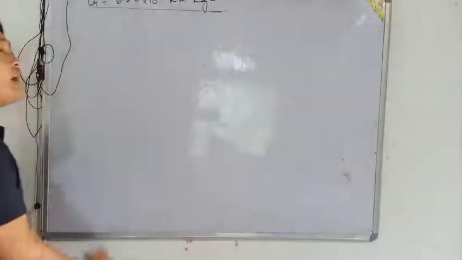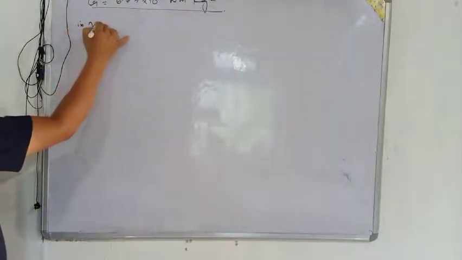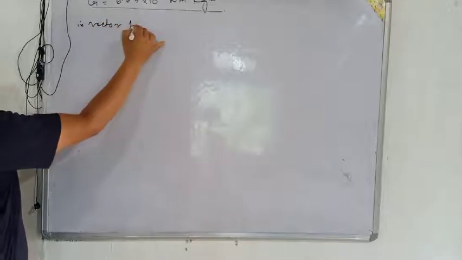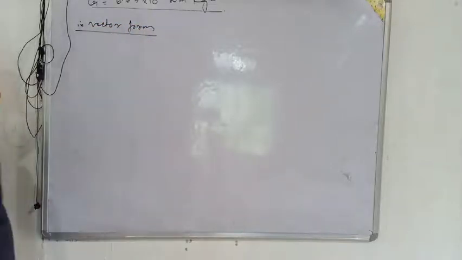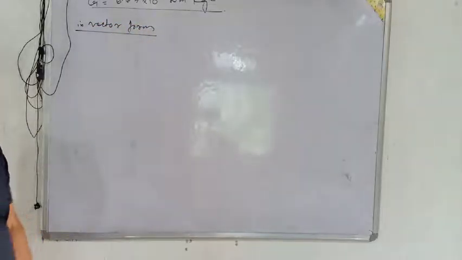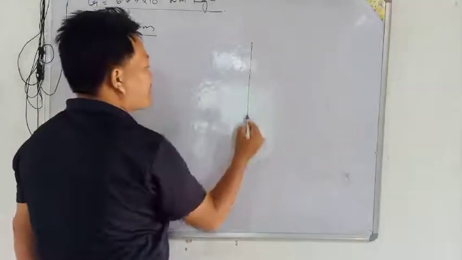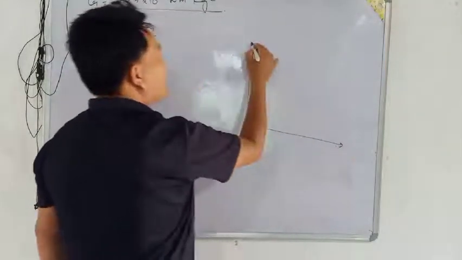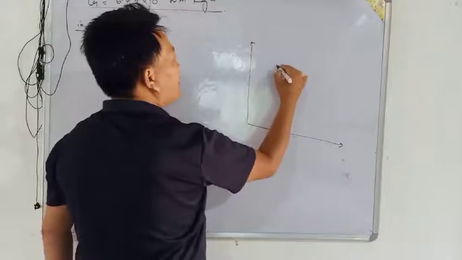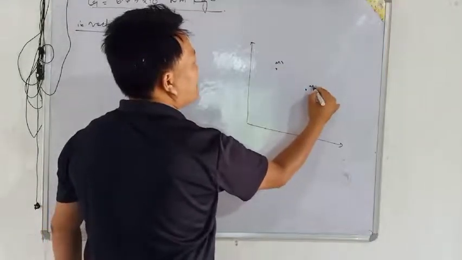Okay, so now see next, in vector form. Now we will see Newton's law of gravitation in vector form. For that we have to plot this graph here. So let mass m1 be here and mass m2 be here.